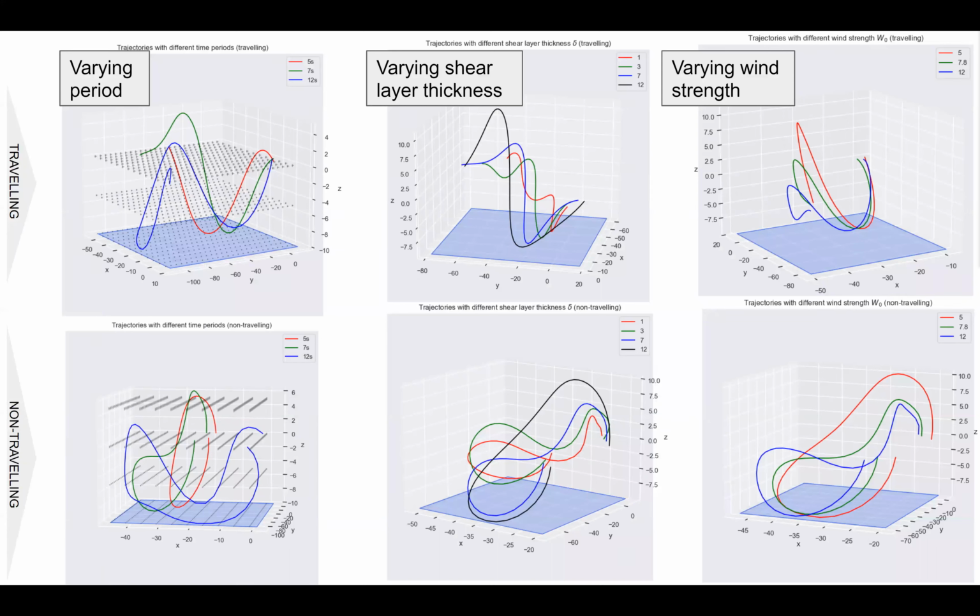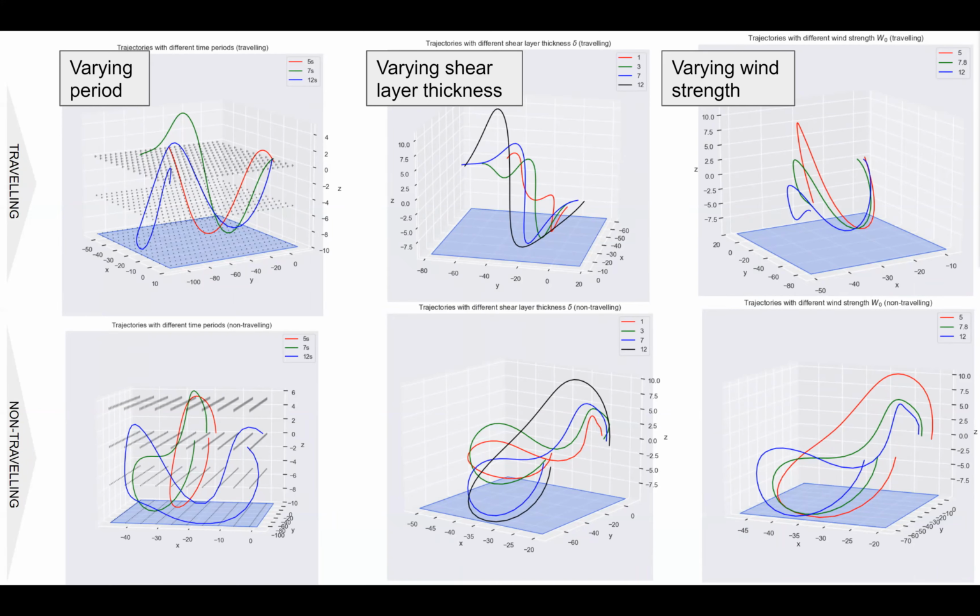We experiment with modulating the period length, wind strength, and shear layer thickness for both the traveling and non-traveling trajectories. For traveling flight, increasing the period length leads to the trajectory completing more than one cycle of upward-downward motion in the allotted time, suggesting that there may be some fundamental characteristic period of the albatross flight under given wind conditions governed by energy requirements.